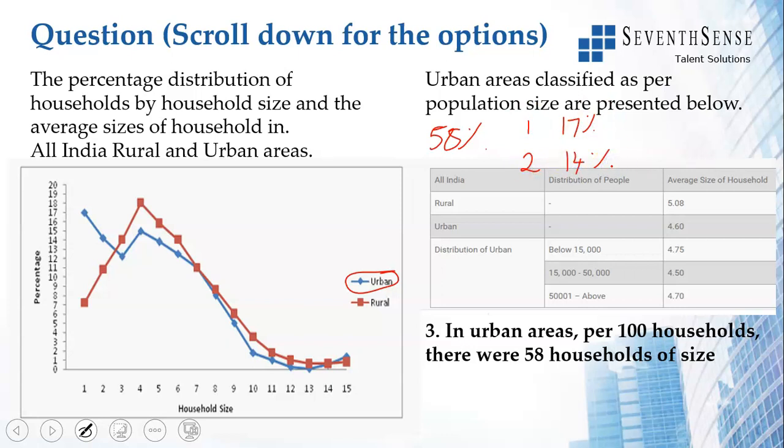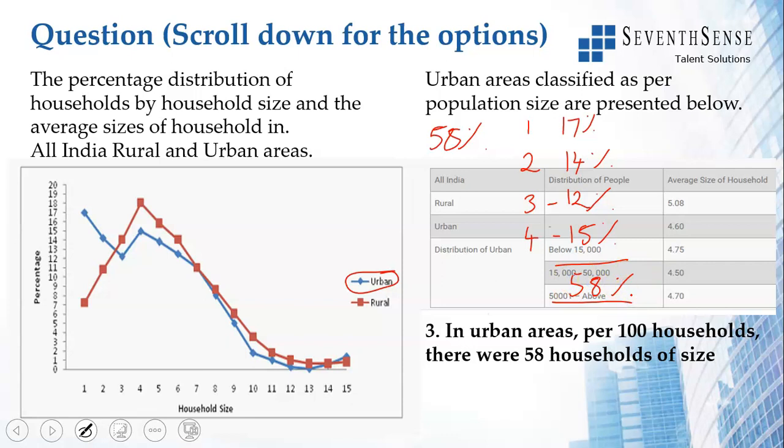So that becomes 31. And household size 3 contributes to 12%. So that is 43, we've not crossed 58. And then household size 4 will be 15. So if you add this now, 43 plus 15, this becomes 58%.